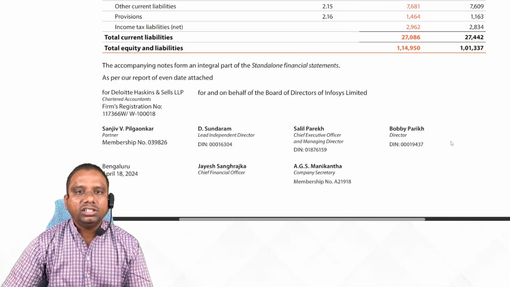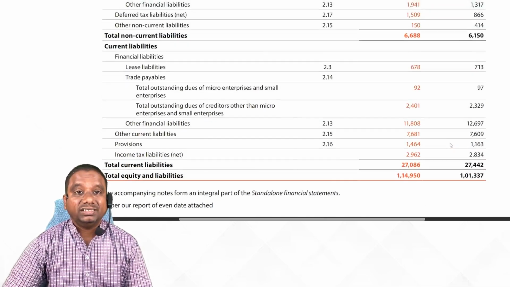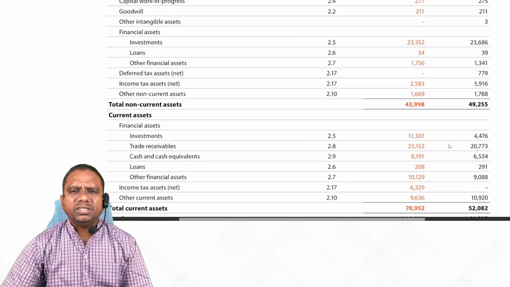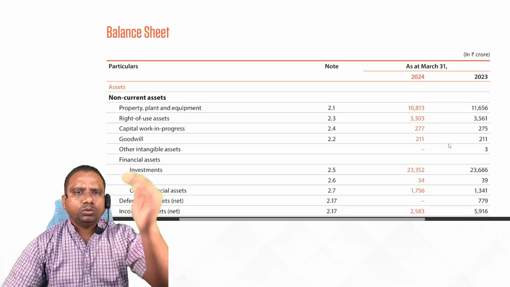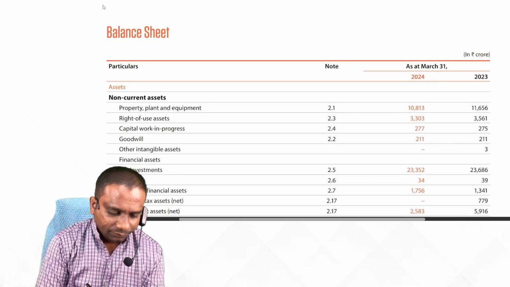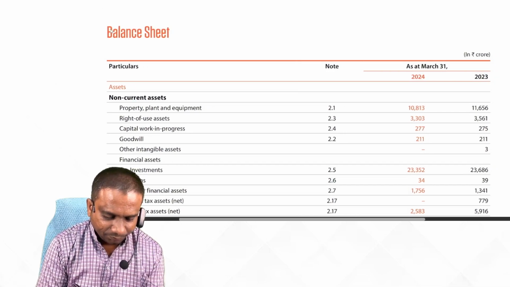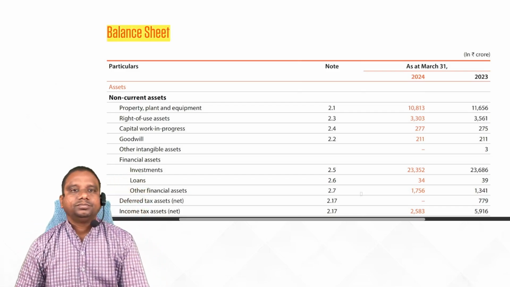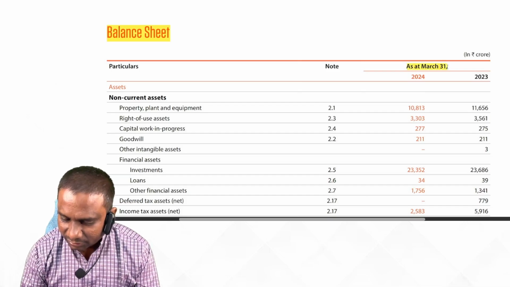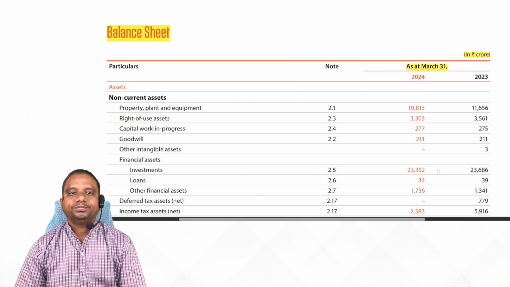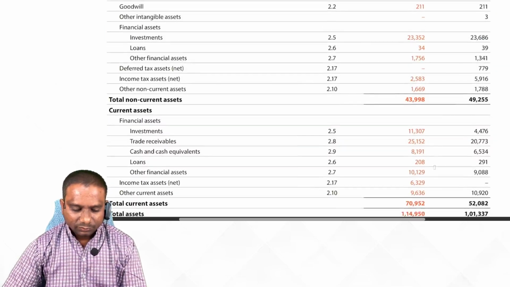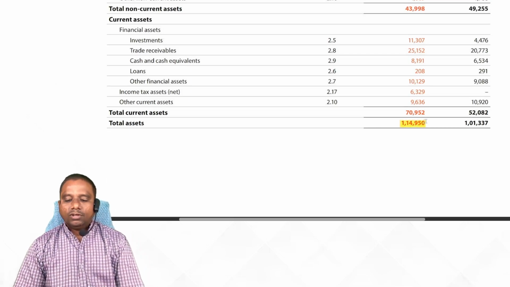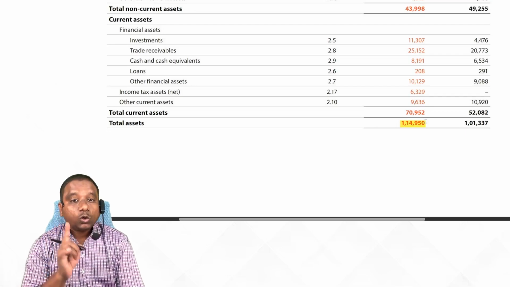Now, do you want to see the financial position? That means how much of assets they are owning. Assets may be in various forms, students. You can just go through the headings. Balance sheet, observe. As at 31st, rupees in crore. Infosys reported 1,14,950 crore of assets.